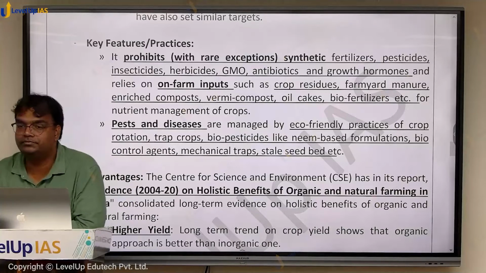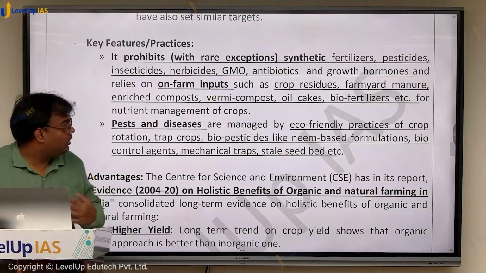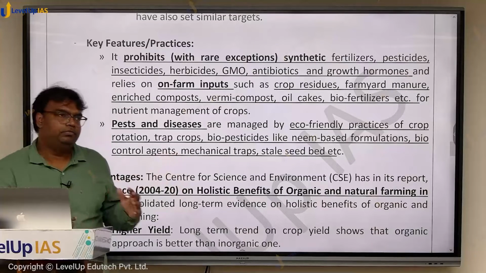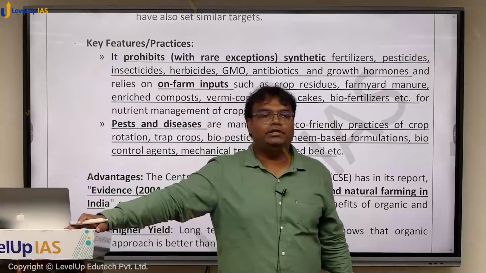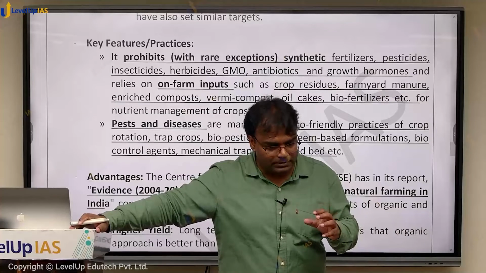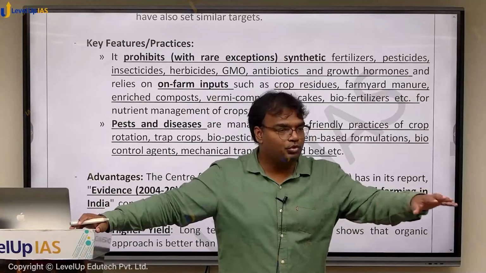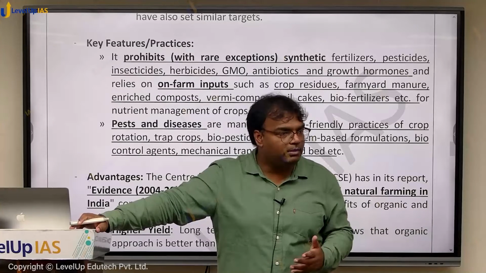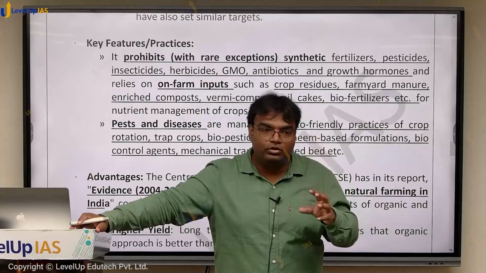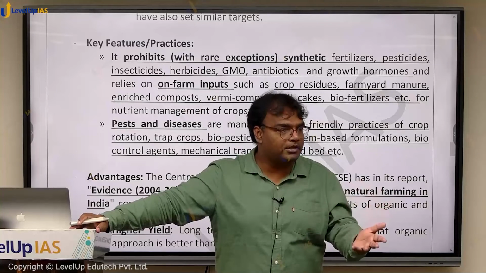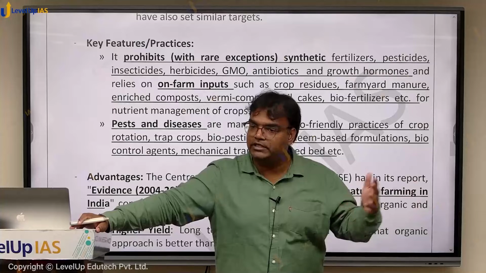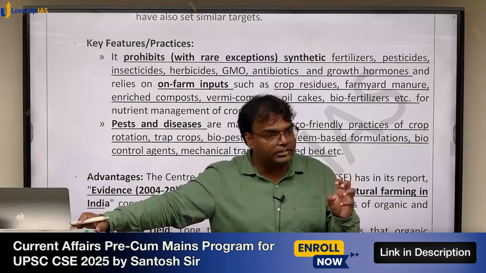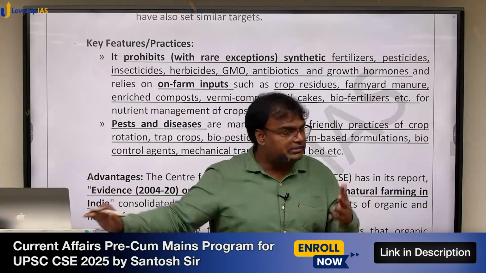What are trap crops? Or let's say mechanical traps, so you can understand. देखो, please understand, there can be trap crops, what happens is, around agricultural field you can grow certain plants which may prevent insects from coming in. For example, sometimes marigold or genda, it produces various chemicals which can prevent insects and pests from reaching in there. So those are certain mechanisms which are the focus of organic farming rather than using synthetic pesticide, insecticide, etc.